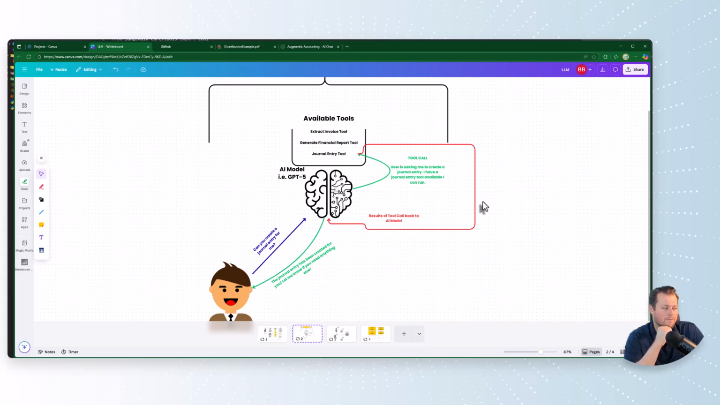But in any case, in this example here, there's our AI model. It's the brain with the little chip design inside, and we're going to pretend that this is using the GPT-5 model. And this person asks, hey, can you make a journal entry for me? The AI says, this user is asking me to make a journal entry. I have a journal entry tool available I can run. And it goes up and runs that tool and gives the answer back to our happy accountant, right? So this AI is augmenting how fast that accountant can do his work. Instead of having to make a journal entry manually, which maybe takes 30 minutes, an hour and a half, 2 hours, it can now take 10 seconds to just type that out and get the result back. So really cool. Okay, cool.